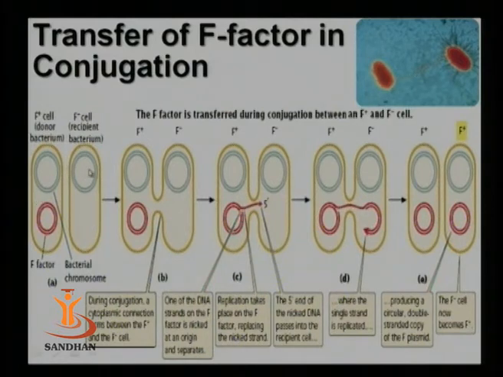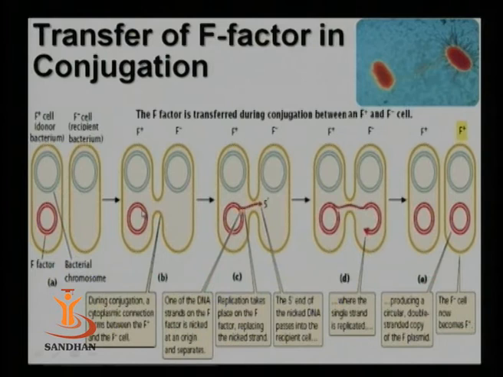As you can see, in these two cells, these are the chromosomes, and the red one is the plasmid, the F factor. This is an F plus cell, this is an F minus cell, and due to this fertility factor, this cell has an ability to synthesize a pilus, which we call a sex pilus. This sex pilus forms a bridge with the recipient cell, and then the sex pilus is retracted. As a result, the cells come close to each other, and then the transfer begins.